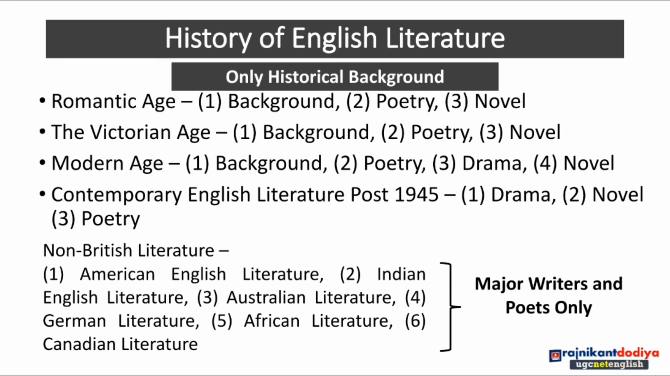Then after that, the most important part is non-British literature. It includes American English literature, Indian English literature, Australian, German, African and Canadian. So the important ones from all these literatures are American, Indian and Australian. These three parts are very important, IMP parts we can say. And major writing in English was done in all these three different types of literature. Some major writers and poets we have to keep in mind.